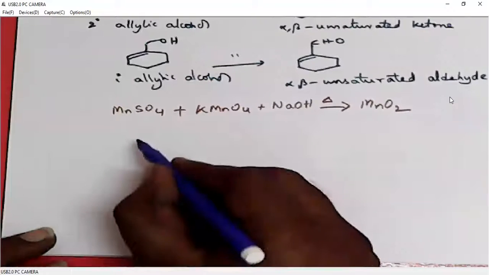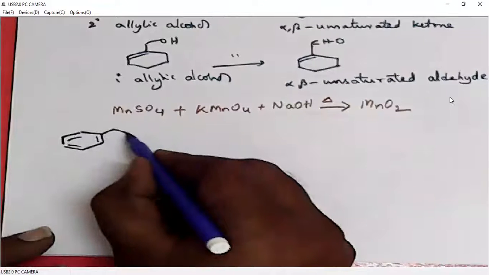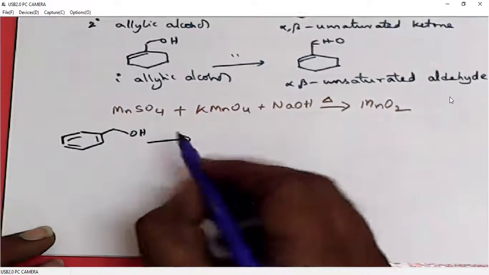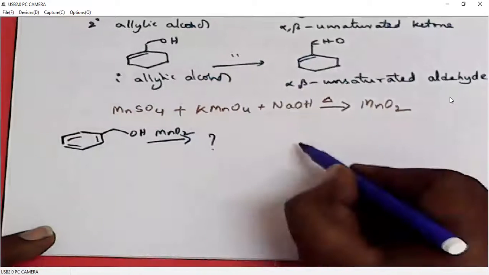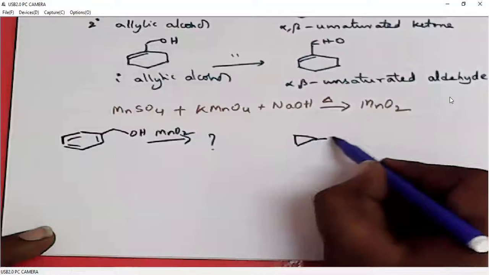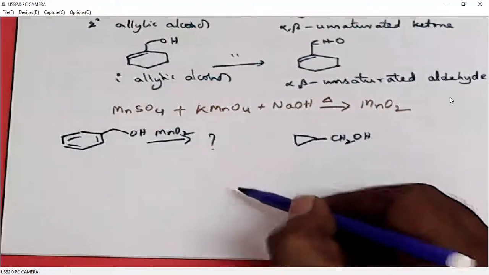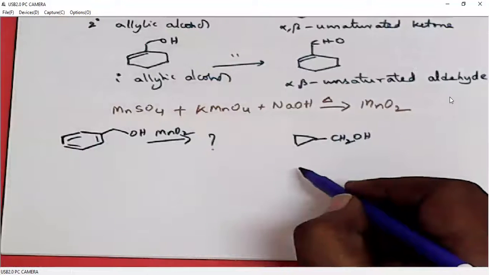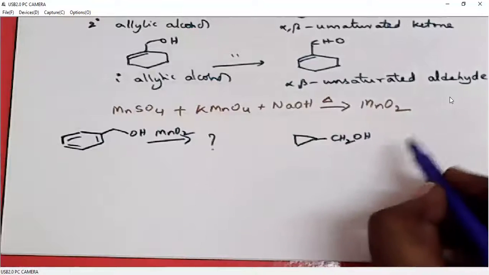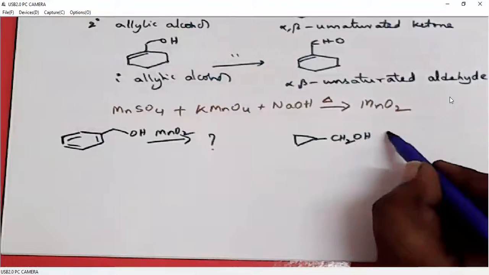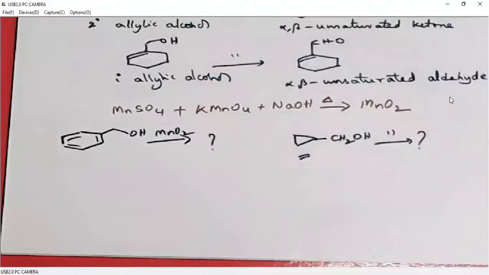I'll give some examples. You give the products. This is benzylic alcohol. When we oxidize benzylic alcohol with MnO2, what could be the product? The cyclopropyl ring, as I said earlier, has reactivity almost equivalent to a double bond. So this alcohol is also equivalent to an allylic alcohol.